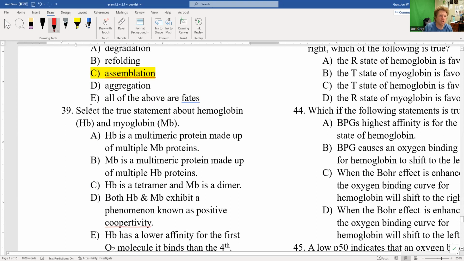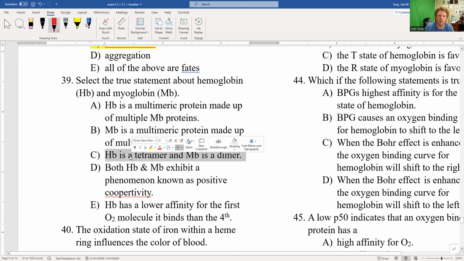Number 39, select the true statement about hemoglobin, Hb, and myoglobin. Option A, hemoglobin is a multimeric protein made up of multiple myoglobin proteins. That is something that I brought up and stressed how important it was to recognize that that is not true. B, myoglobin is a multimer protein made up of multiple hemoglobin proteins. That's the opposite of A, and therefore it's equally untrue. C, hemoglobin is a tetramer, and myoglobin is a dimer. Myoglobin is a monomer, so C is out.